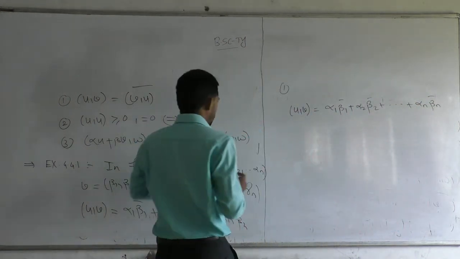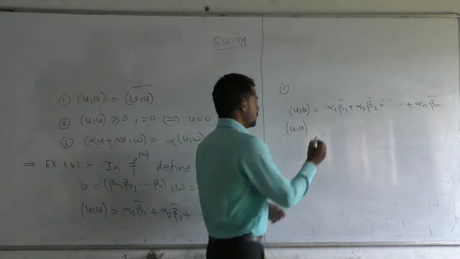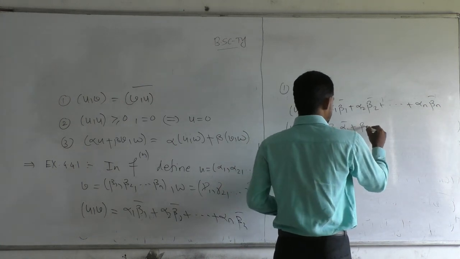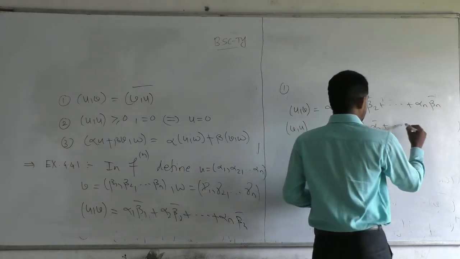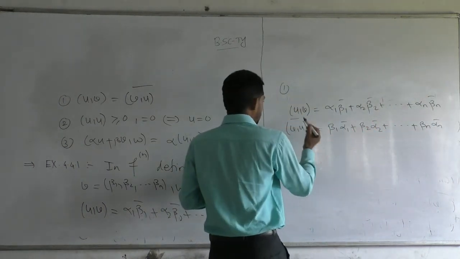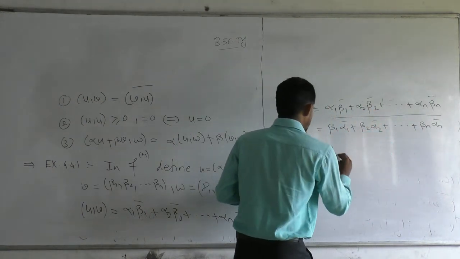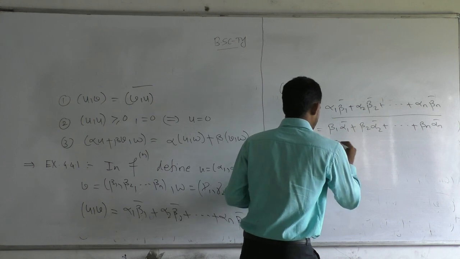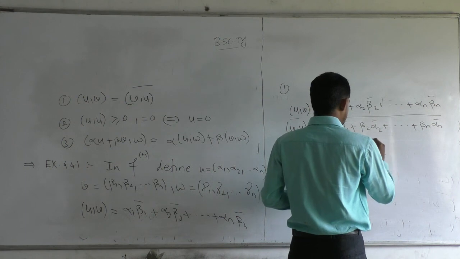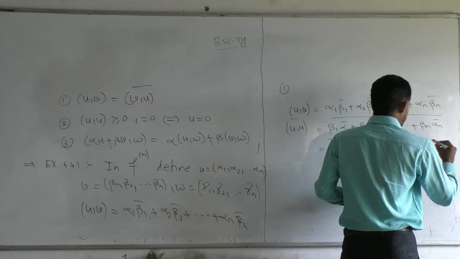Now calculate the inner product of V and U, which is beta 1 alpha 1 bar plus beta 2 alpha 2 bar plus dot dot dot plus beta n alpha n bar. Then take a bar on both sides. Then we get the bar of beta 1 alpha 1 bar, plus the bar of beta 2 alpha 2 bar, plus dot dot dot plus the bar of beta n alpha n bar.